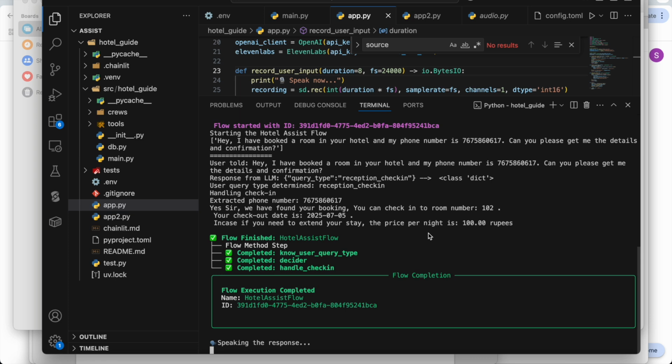Yes, sir, we have found your booking. You can check into room number 102. Your checkout date is 2025-705. In case if you need to extend your stay, the price per night is 100 rupees.